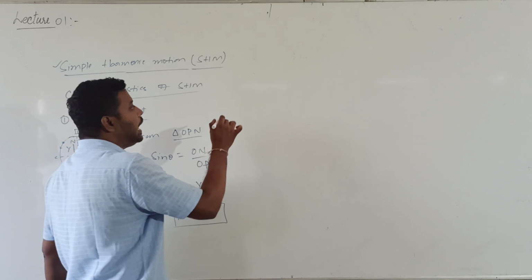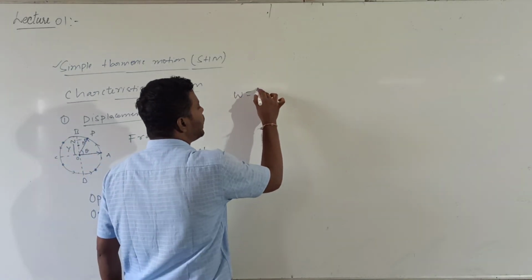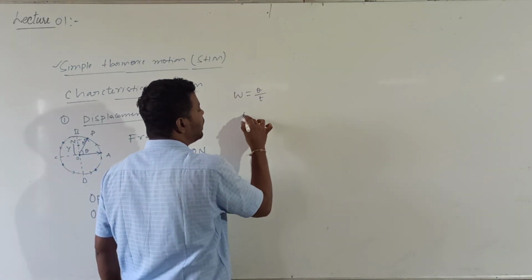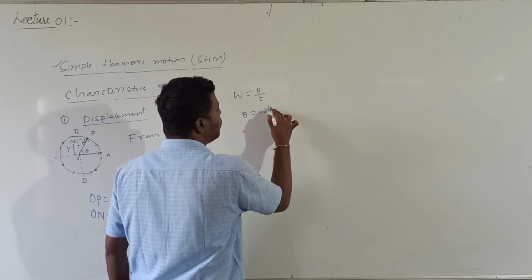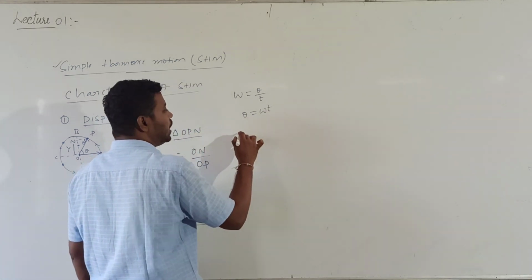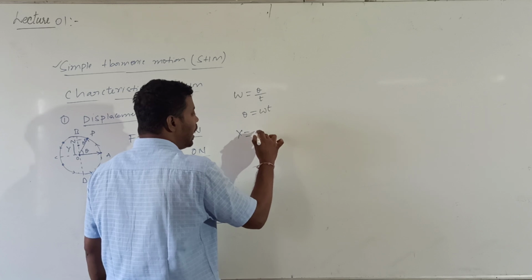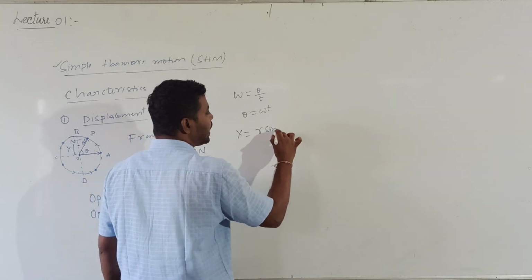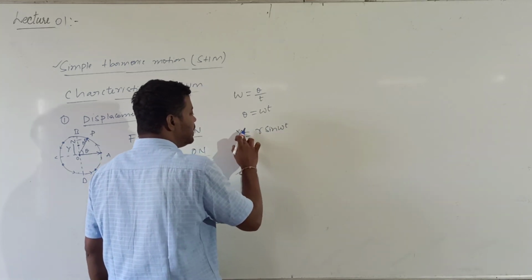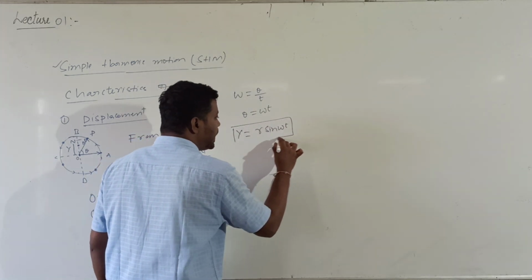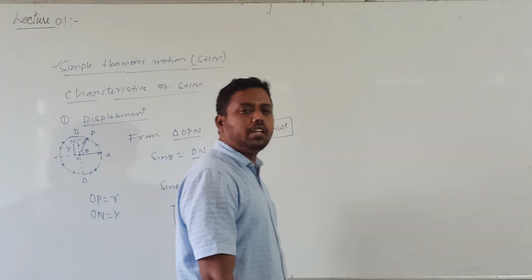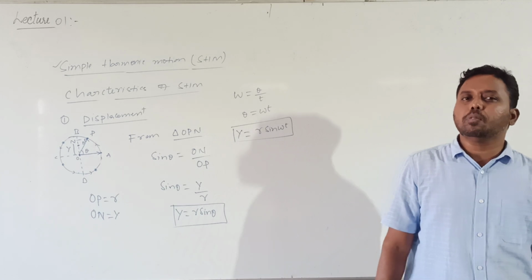But you know the definition of angular velocity: omega is equal to theta by t, so theta is equal to omega t. Then y is equal to R sin omega t. This is the expression for the displacement of a particle executing simple harmonic motion.